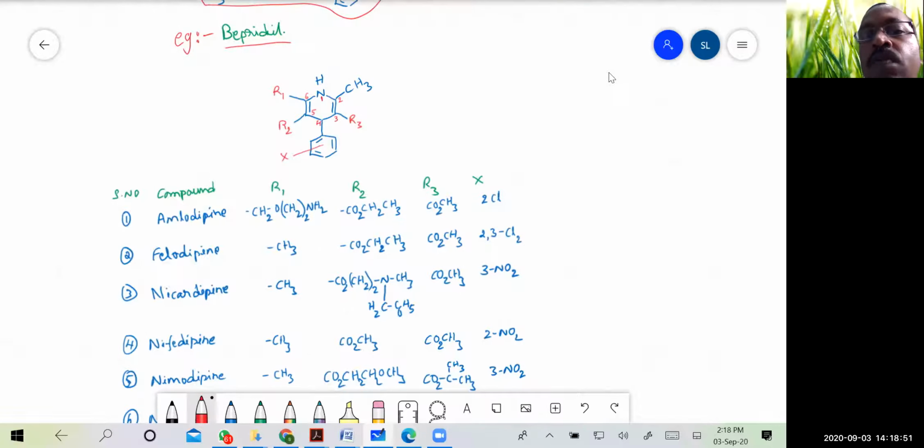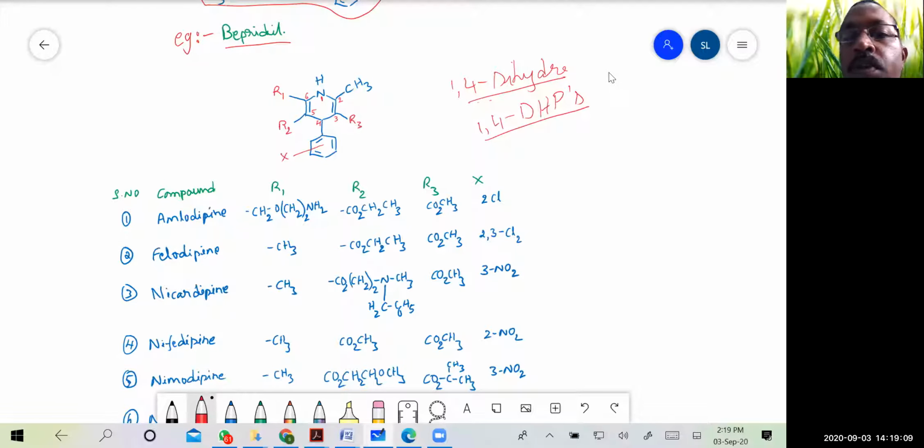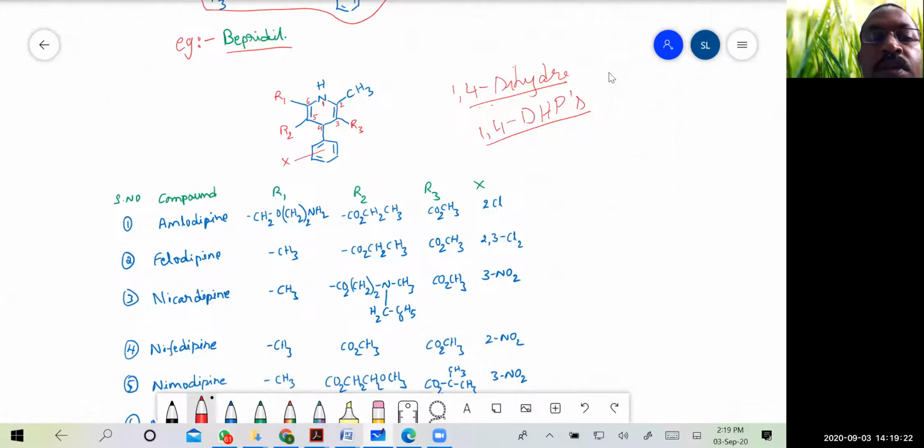Coming to the first class of compounds that we have discussed, 1,4-dihydropyridines, which is commonly abbreviated as 1,4-DHPs: DH for dihydro, P for pyridines. In exam also they ask you to write about 1,4-DHPs. It has been asked in previous question papers also. Please remember 1,4-DHPs means 1,4-dihydropyridines. Then here are some more examples of this category.